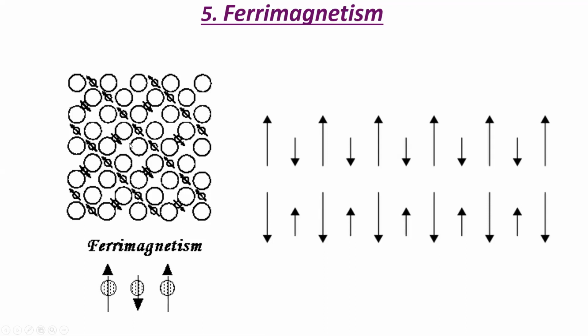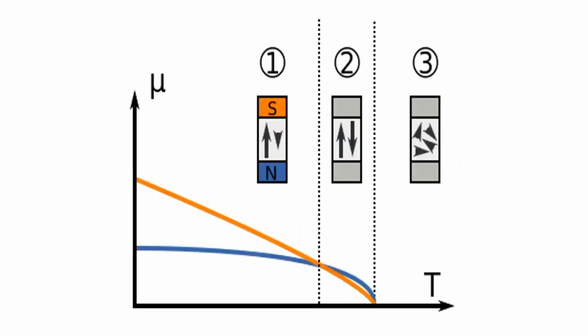So these two sublattices are separated by oxygen anions, and the exchange interaction is mediated by these oxygen anions. We see that the first sublattice has spins in one direction, whereas the second sublattice has spins in the other direction, and these spins are unequal in magnitude. Therefore, the magnetic material has a net magnetic moment. Like we saw in ferromagnets, ferrimagnetic materials also hold spontaneous magnetization below a temperature called the Curie temperature.